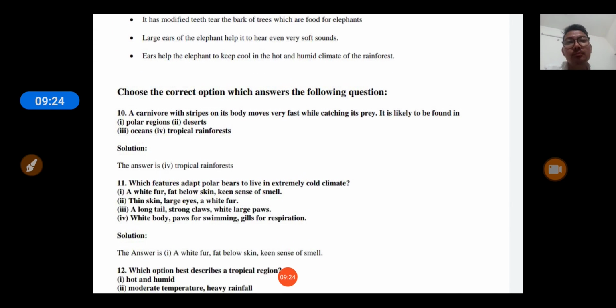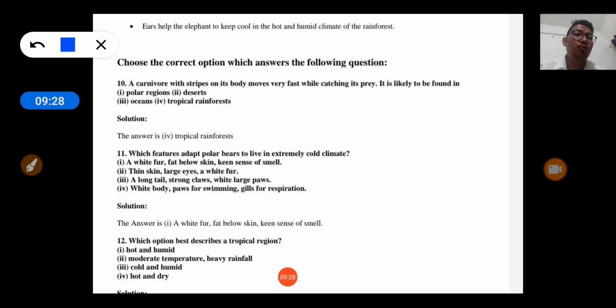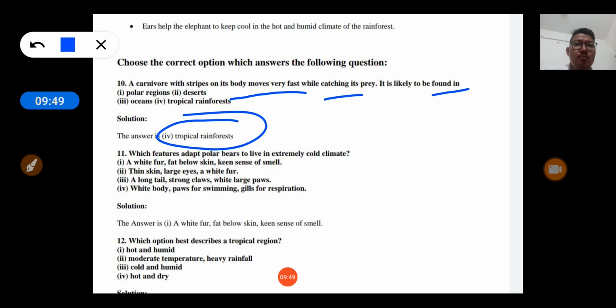Okay, so now switch to question number 10. A carnivore with stripes on its body moves very fast while catching its prey. It is likely to be found in, you see, carnivore and stripes on its body. This is definitely you're talking of tiger. Okay, and tiger is found in tropical rainforest. So answer is tropical rainforest.